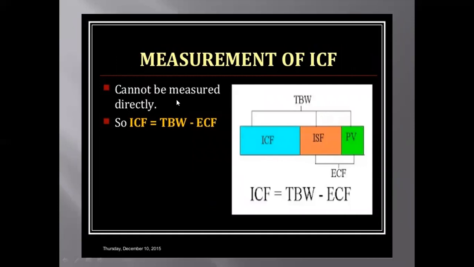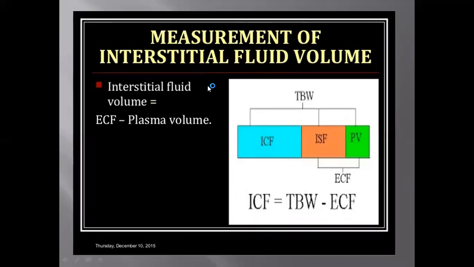How to measure intracellular fluid? That is calculated by the difference between total body water and extracellular fluid. Here you can see the chart. The interstitial fluid volume is measured by subtracting the plasma volume from the ECF.